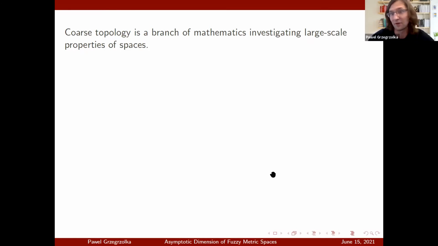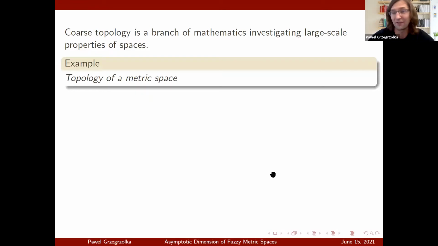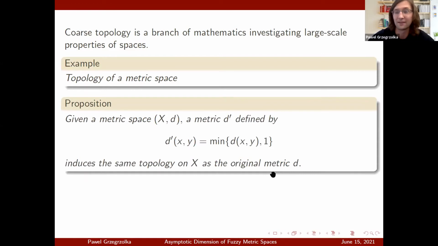There is one of these very famous exercises you do when you take a point set topology class. You are given a metric space and you're considering the topology of that metric space, and then you're supposed to prove that if you define a new metric, call it d prime, by taking the minimum of the original distance and 1, then that new metric induces exactly the same topology as the original metric d.